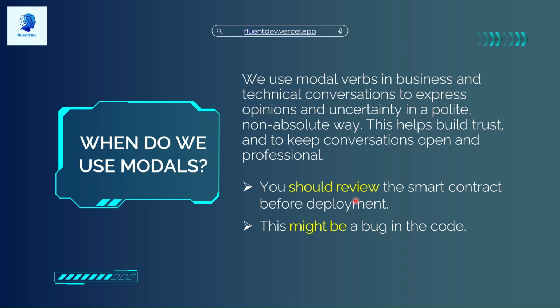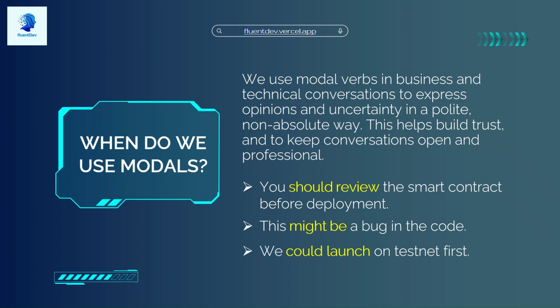This might be a bug in the code. Maybe you're talking about something that's messing up your code, something that's messing up your smart contract. And well, you know what? This might be a bug in the code. There might be an issue. Let's check it out. Another quick example is: we could launch on testnet first. We have the modal plus the main verb here, maybe giving some kind of light suggestion in a polite way. So we can clearly see the basic structure is a modal plus the main verb, either an action verb or a be verb.